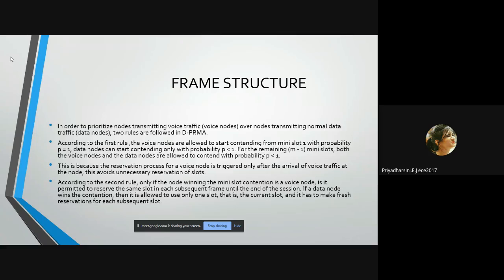This is because the reservation process for the voice node is triggered only after the arrival of the voice traffic at that node. This avoids unnecessary reservation of slots. Only to avoid unnecessary reservation, we are following the first rule. According to the second rule, only if the node winning the mini slot contention is a voice node, it is permitted to reserve the same slot in each subsequent frame until the end of the session. If a data node wins the contention, then it is allowed to use only one slot, that is the current slot, and it has to make a fresh reservation for each subsequent slot.